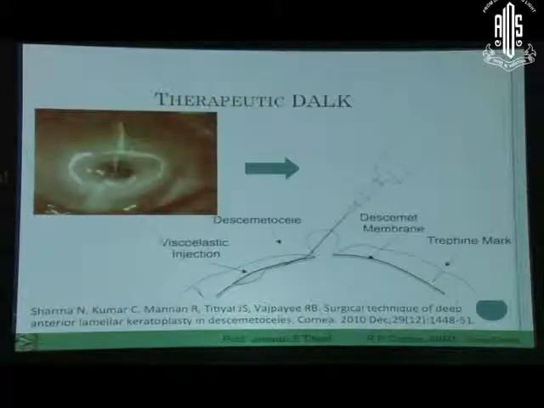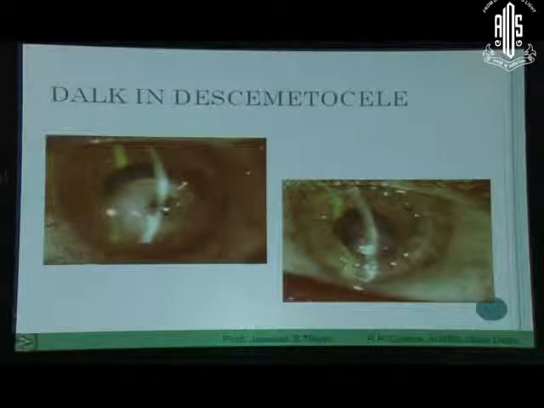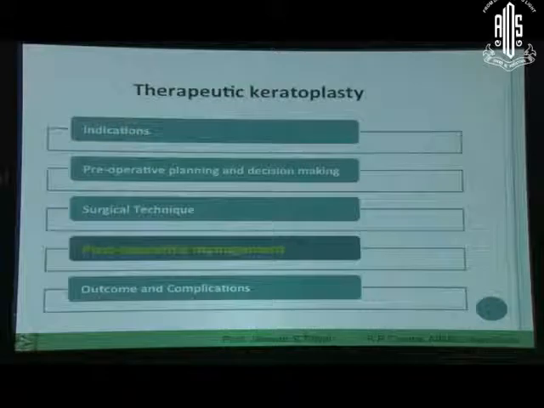So this is one case of post-infectious keratitis with descemetocele. This is a technique described by us to do a sort of opening of the stroma from the central part of the area where it is exposed by the descemetocele, by viscoelastic, and subsequently you can complete a DALK procedure in these patients with very, very good results. So these are sometimes very satisfying cases of doing a lamellar procedure in descemetocele post-infectious keratitis.